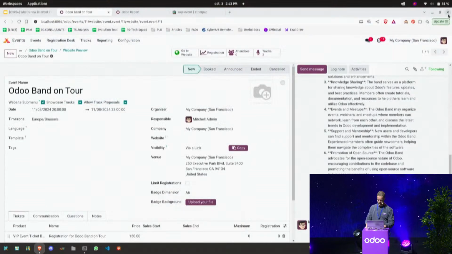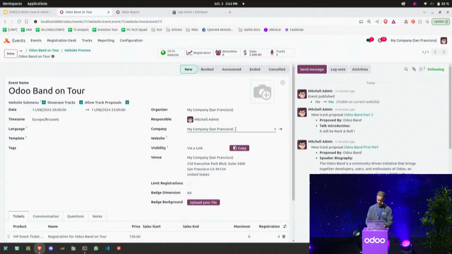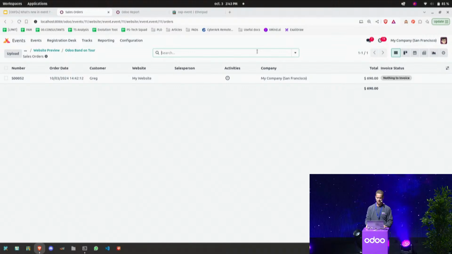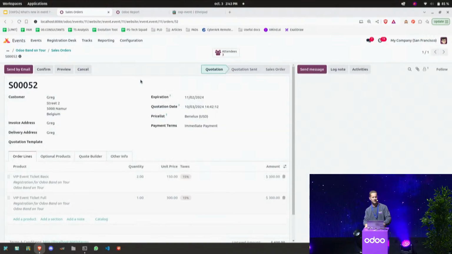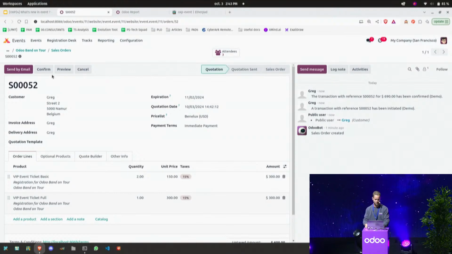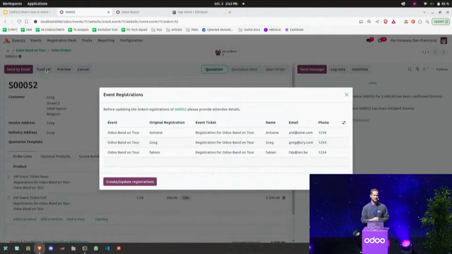That was for the first way of getting subscribed to an event or to attend an event. So if I refresh the page, I can now see that I have my sales that I can confirm to create my attendee and mark them as sold and not free. Here I find my two passes for the VIP basic and one for the full. So I confirm, and by doing that, Odoo will ask me if I want to create or update the attendee I might already have in my database.